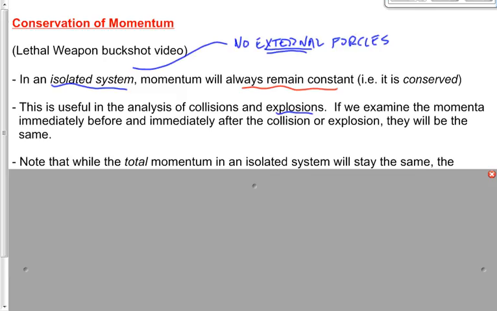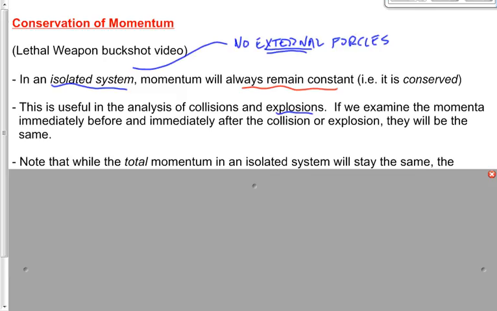If the momentum doesn't change, then how can the momentum change? Matt, you got an answer for me there? No? Okay, sometimes it could be. Momentum could be transferred to something surrounding it. Yeah, could be transferred to the earth.